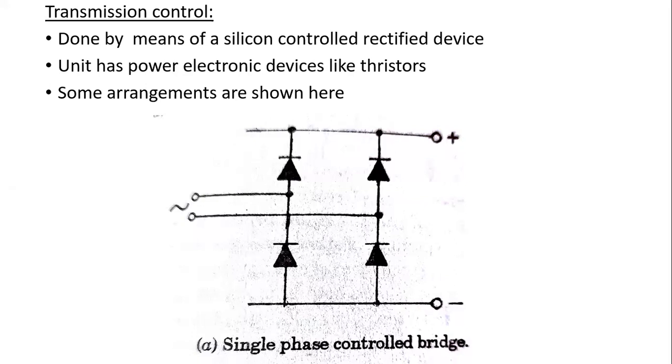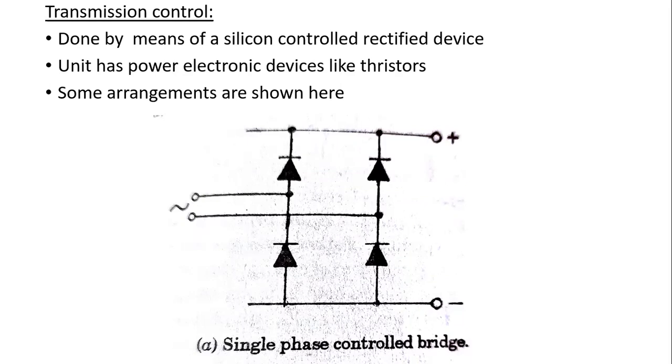These units employ power electronic devices like thyristors. You are familiar with thyristors, I think. These units employ power electronic devices called thyristors. The thyristor's conduction period, that is the on-off time, can be controlled by applying delayed trigger pulses to the gate of each individual thyristor.